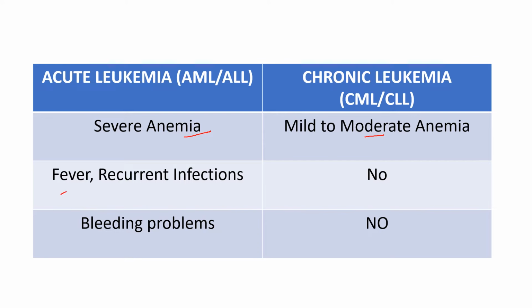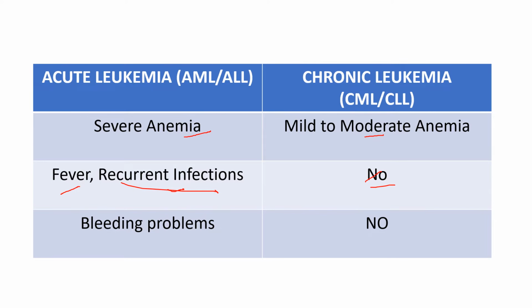And number 2 is fever and recurrent infections, which are very common with acute leukemia, because acute leukemia is proliferation without maturation. So ultimately you don't have mature functional WBC. Even though the WBC count is high, you don't have mature WBC, so they are really not ready to fight against infections. Whereas in chronic leukemia, you usually don't have this problem because there is a lot of maturation happening. Ultimately, you'll get neutrophils as well, so they can actually fight off infection, and you'll not have recurrent infections with chronic leukemias.